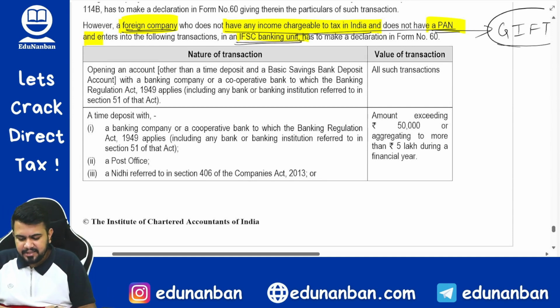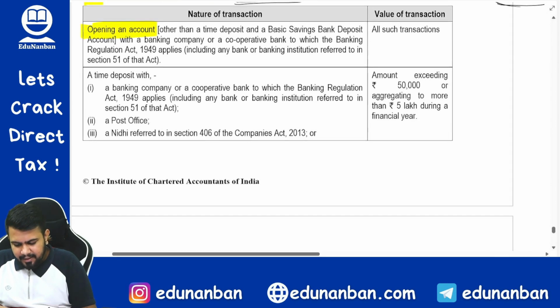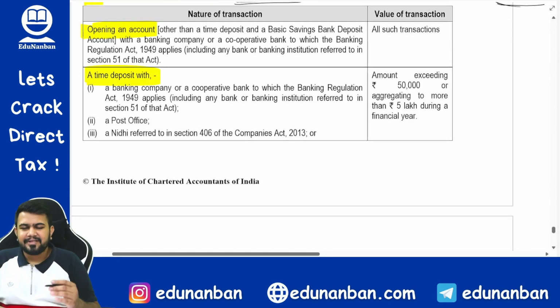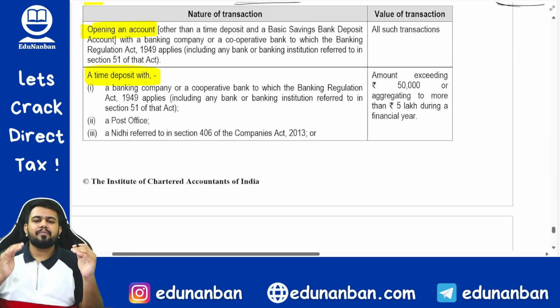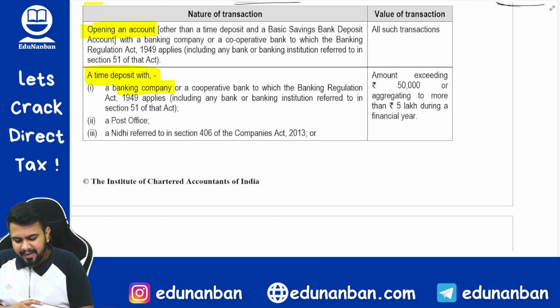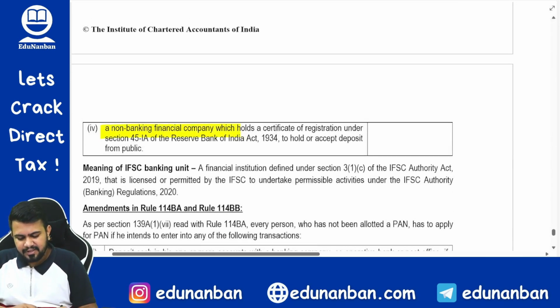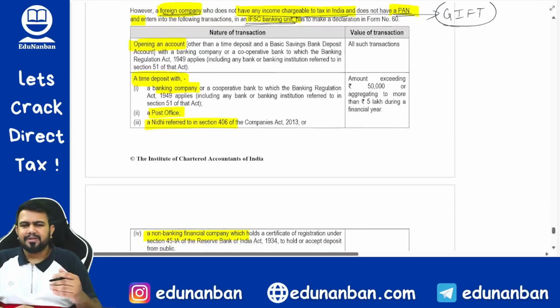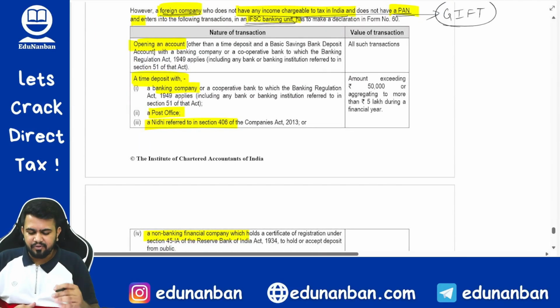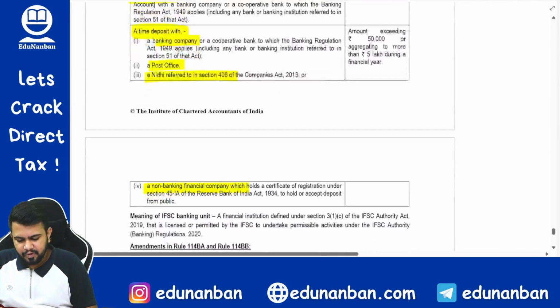What are the transactions? Opening a bank account, and then making a deposit which is more than 50,000 or aggregate more than 5 lakh rupees with any banking company, post office, Nidhi company or NBFC. Okay, so this is more theory. You can yourself go through. It is very, very simple. You will be able to understand.